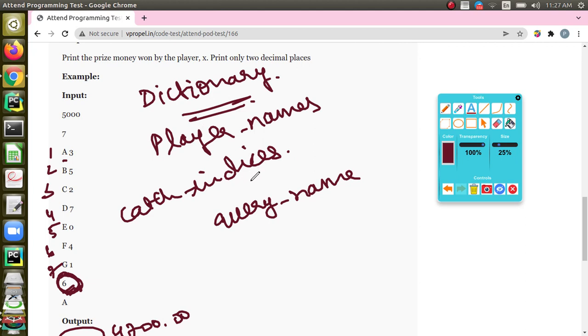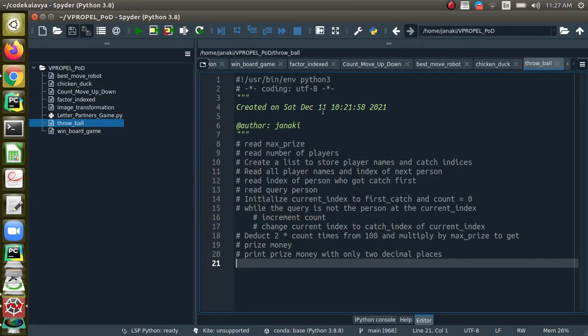Otherwise, you have to go to the catch index and find out who caught the ball when this player was throwing it, right? And you have to count the hops also. So you must have a variable to count the number of hops and so on. So let's try to write the code, and I have already thought out the algorithm.